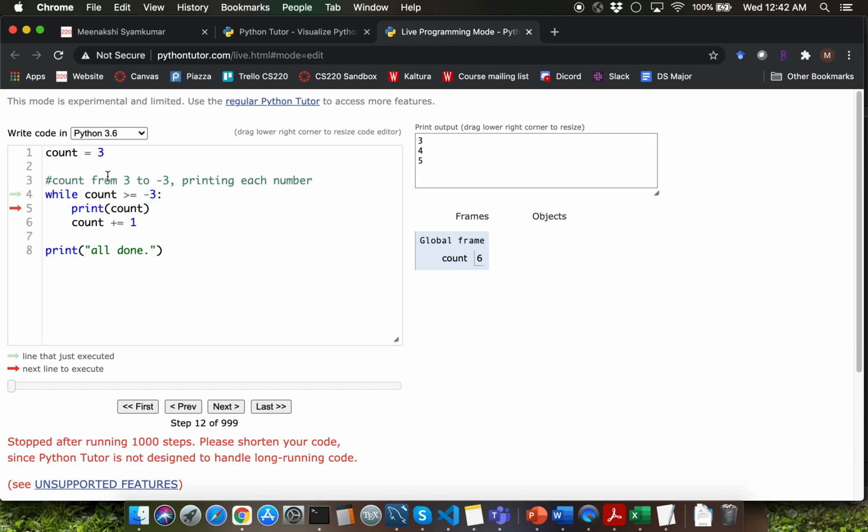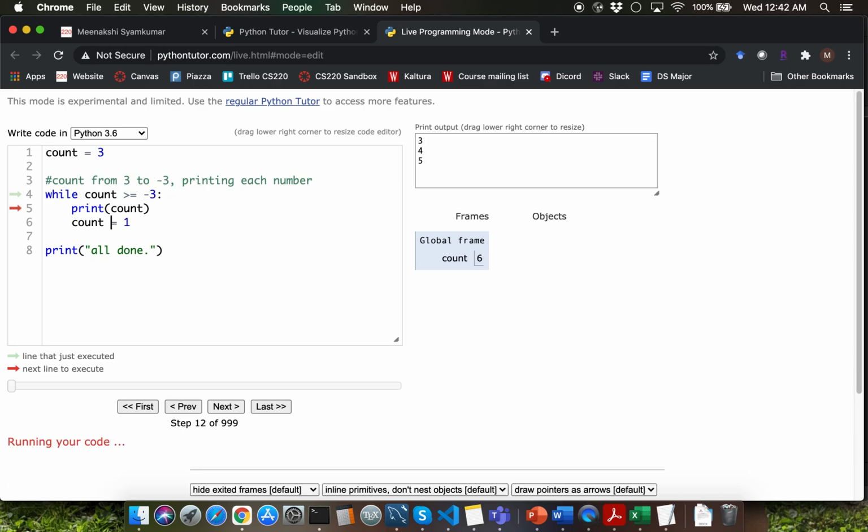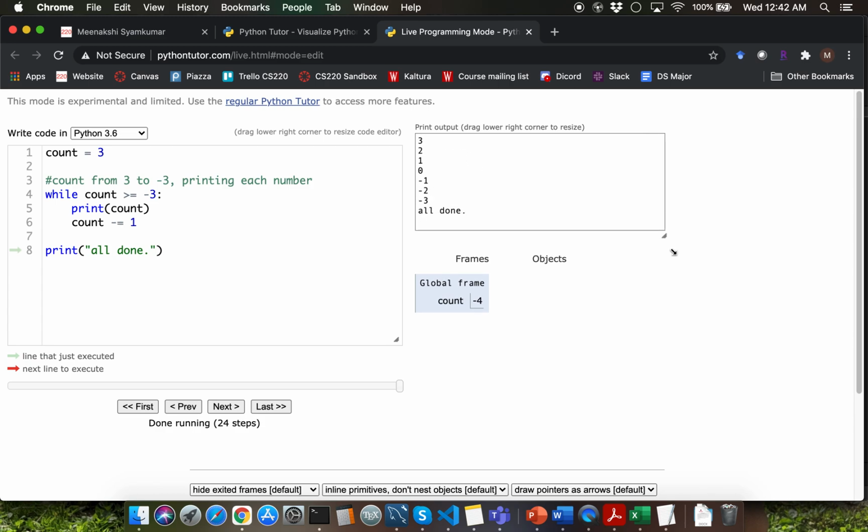The objective here is to display the values from 3 to minus 3. So clearly you'll have to decrement the values, and looks like we are getting the values from 3 to minus 3 here, and then you get all done, which seems to be the expected output for this program. You need to always be very careful about off by 1 errors with loops.